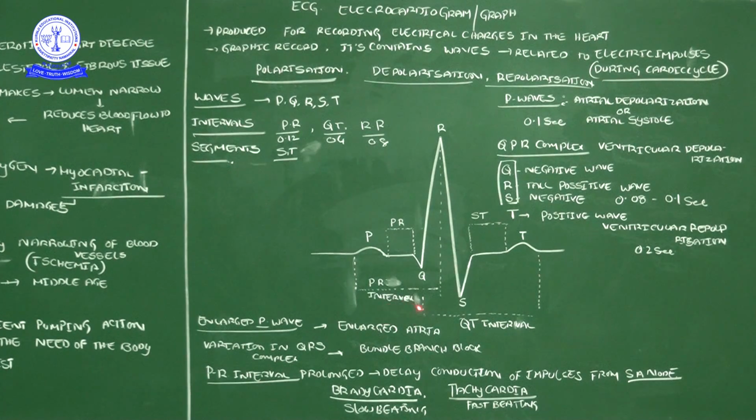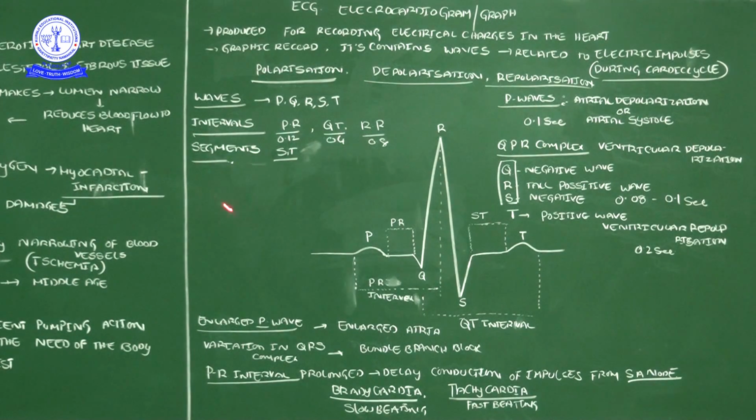Here, one is the P to R interval, another is the Q to T interval, and one more interval, R to R. R to R means one complete cardiac cycle and then the completion of another cardiac cycle. The R to R interval tells about the time gap between one complete cardiac cycle and another. Okay, so this is the thing.